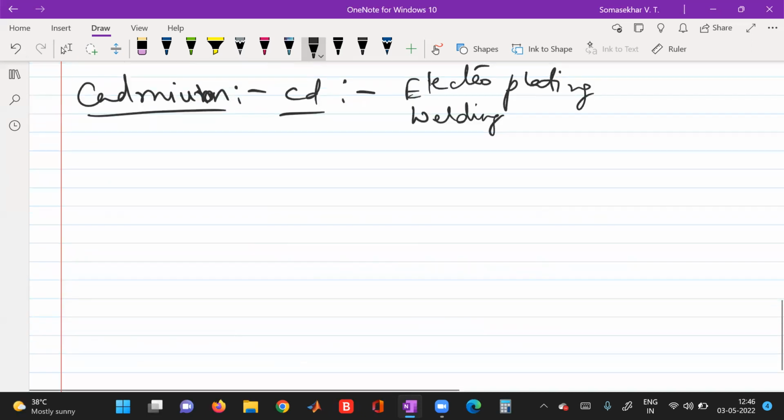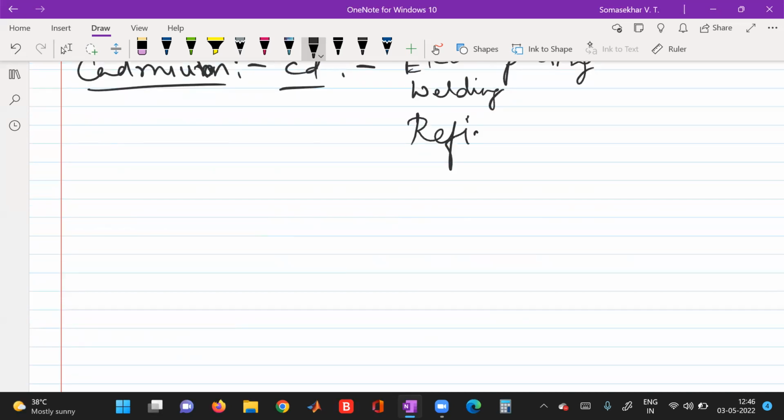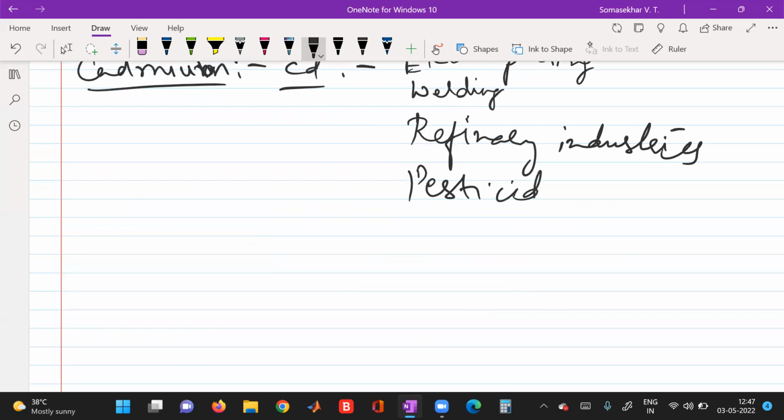It is also released from some pesticides as well as phosphate fertilizers.